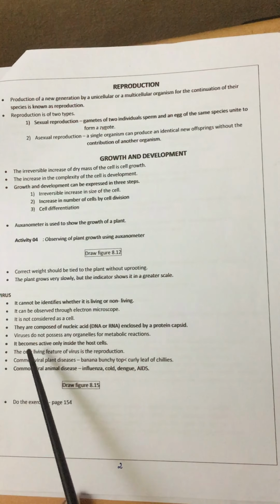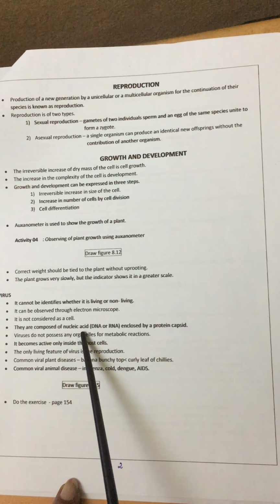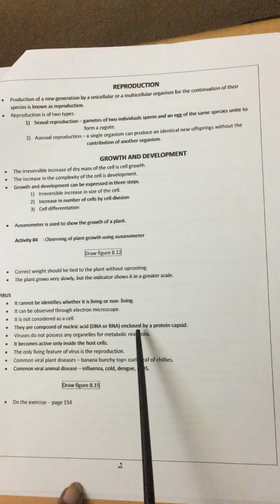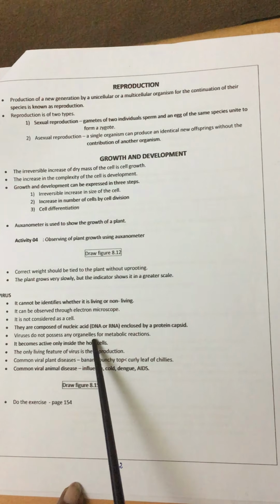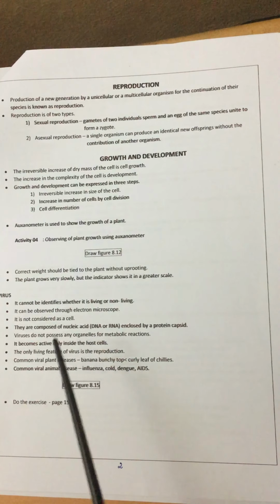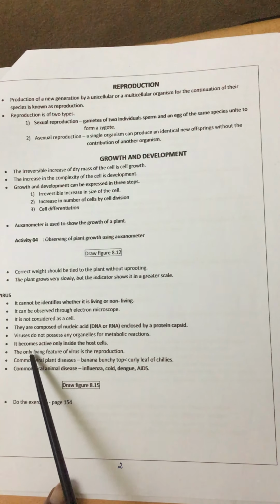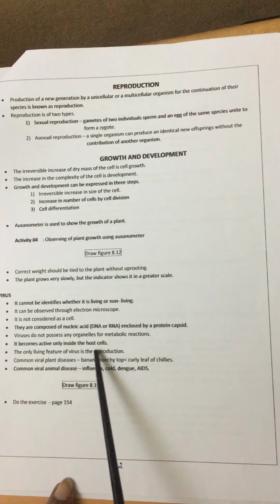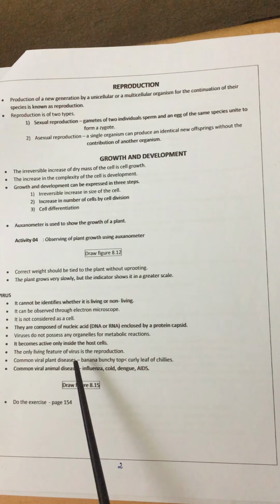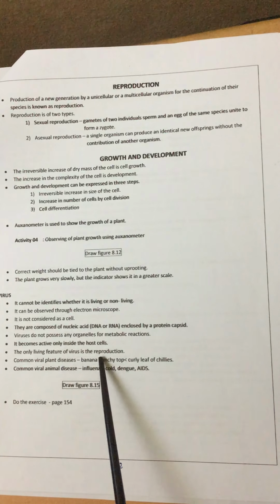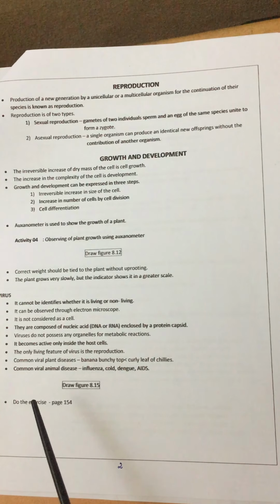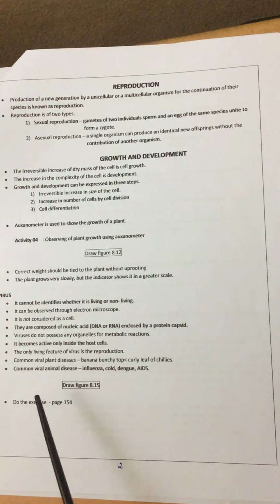Viruses are composed of nucleic acid, DNA or RNA, enclosed by a protein capsid. Viruses do not possess any organelles. They become active only inside the host cell, where they cause diseases. The only living feature of a virus is reproduction. That means when the virus enters the body, it multiplies.